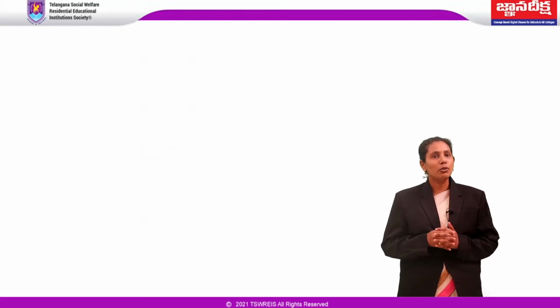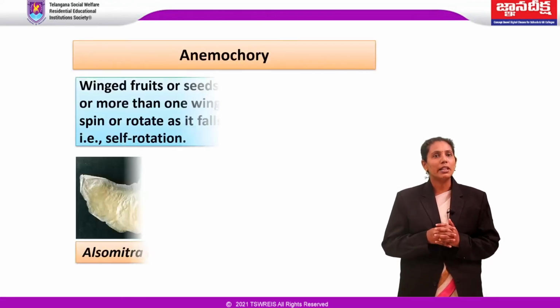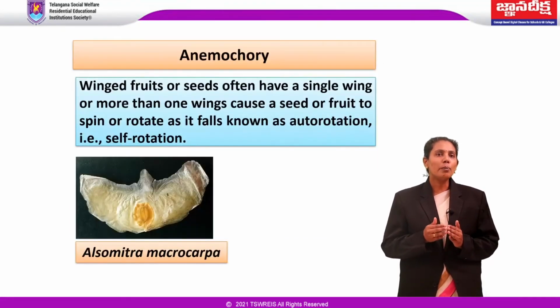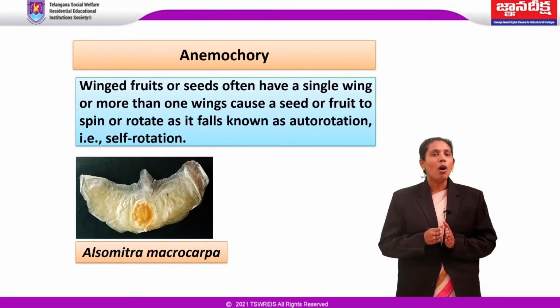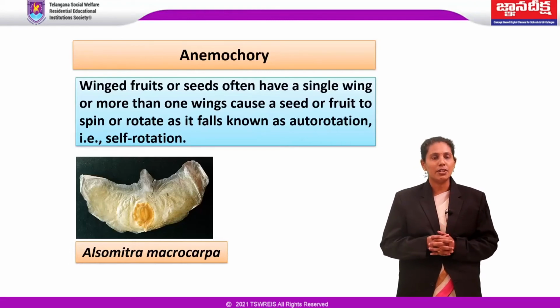Next one is anemochory, wind dispersal of seed. One of the most obvious modifications for wind dispersal is the wing. Winged seeds or fruits often have a single wing or more than one wing, which causes a seed or fruit to spin or rotate as it falls, known as autorotation, that is self-rotation.